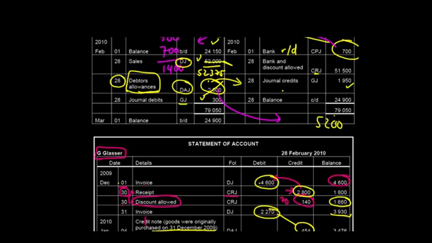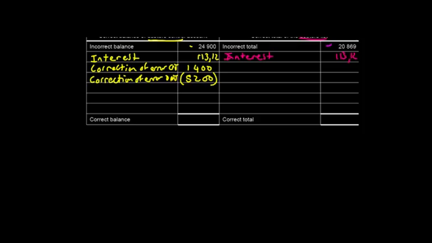So the way we fix it, we're just short 375 Rand on the debit side of our debtor's control account. So we're going to go to our answer sheet and put 375 Rand over here. And we'll also say that it's the correction of an error, and this error was made in the DJ. Okay, so we're adding the 375 because the debtor's journal was undercost. Let's look at the next piece of information.